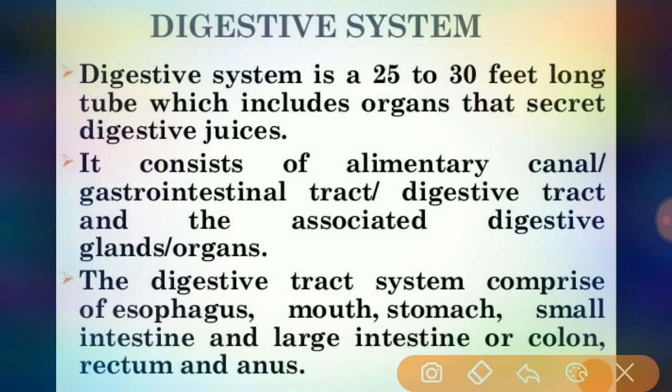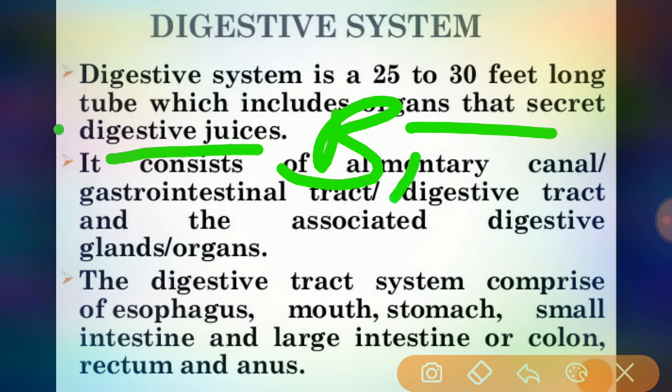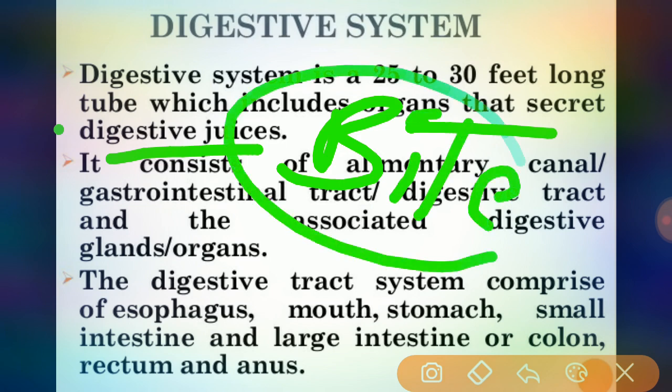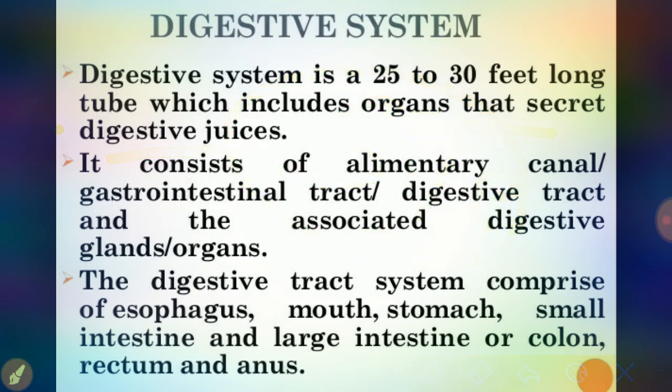The 23 to 29.5 feet is seen because of the loss of muscle tone after death. But the normal range of the digestive tube is 25 to 30 feet long. It includes organs that secrete digestive juices, such as bile juice.